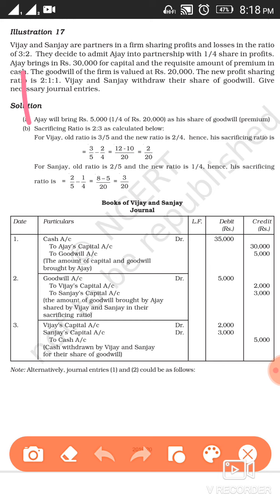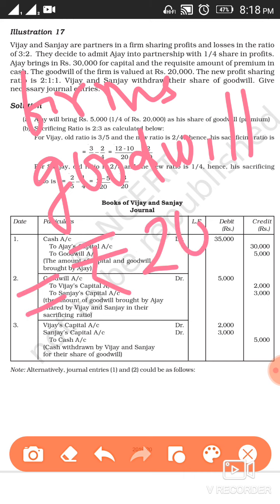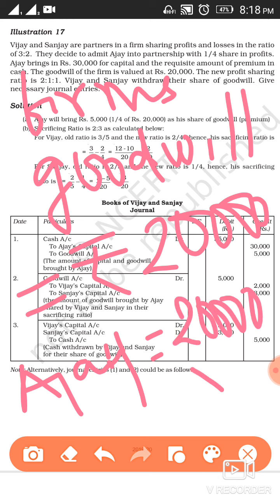Firm's goodwill has been given to you. So out of the firm's goodwill, you have to calculate Ajay's share, the new partner. As we know, Ajay's share is 1/4. So 20,000 into 1/4 means 5,000. So 5,000 will be the amount that will be brought by Ajay for his share of goodwill.